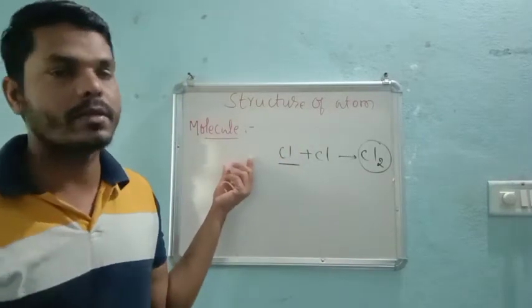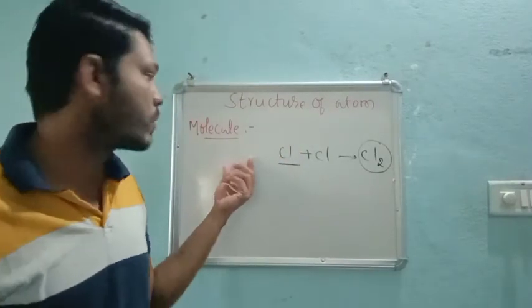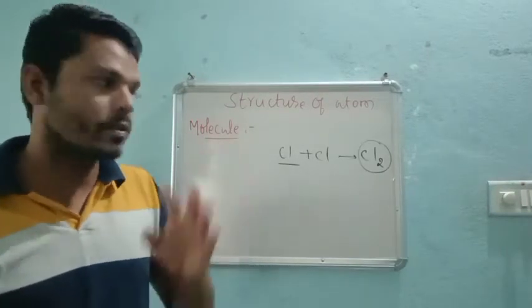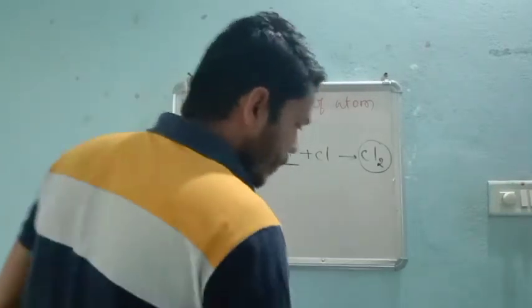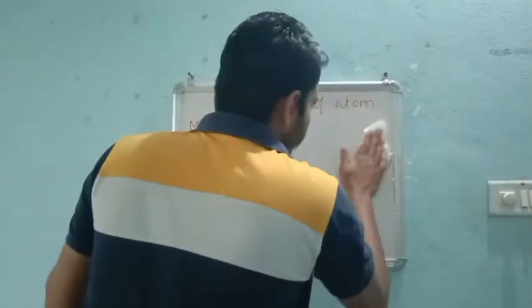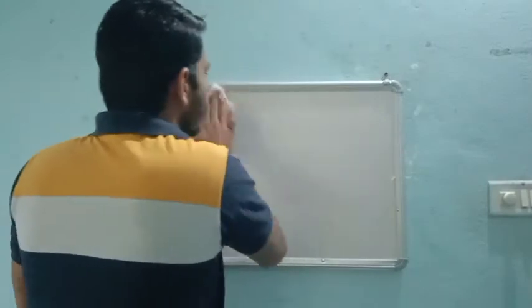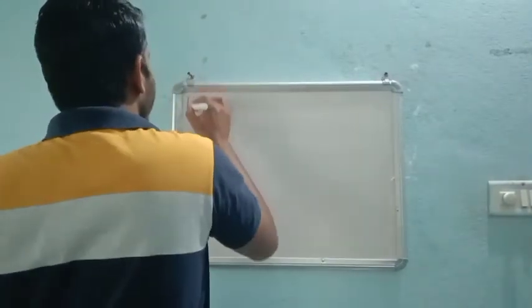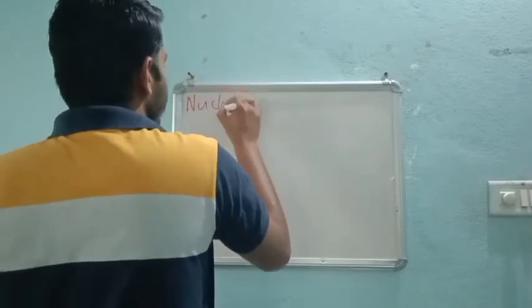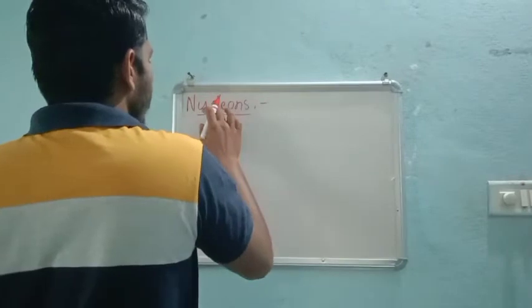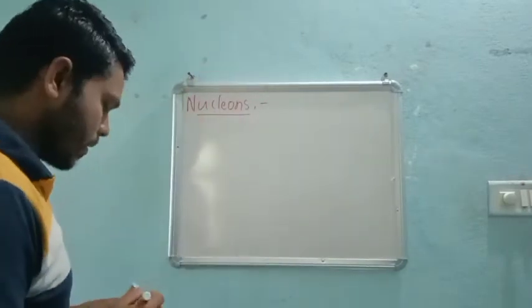In the last chapter, we have discussed clearly about the molecule. You just go through it and revise it. So next is nucleons. So the next are atom, molecule, and then nucleons, very important. These are the new concepts for you, and these belong particularly to this chapter.